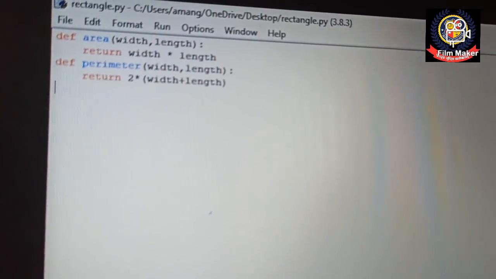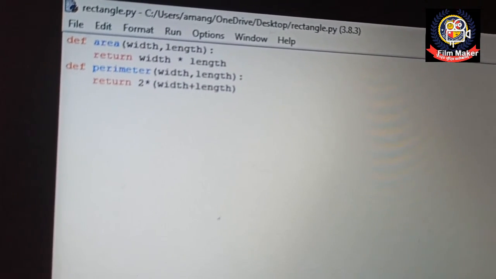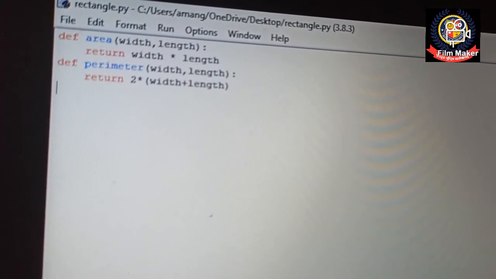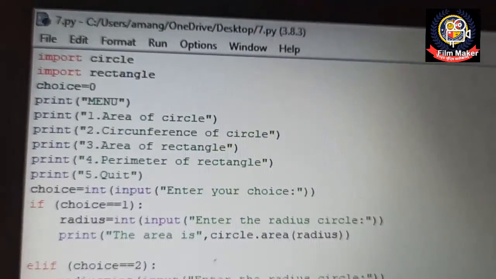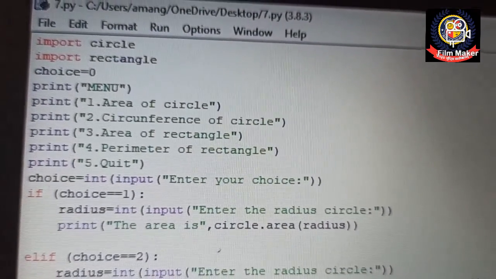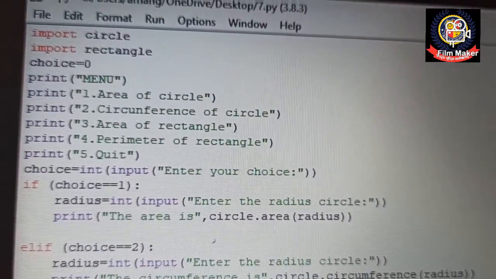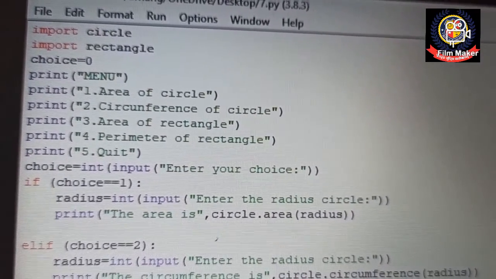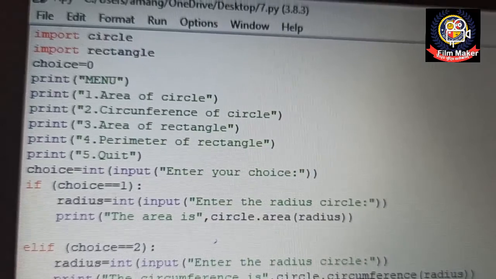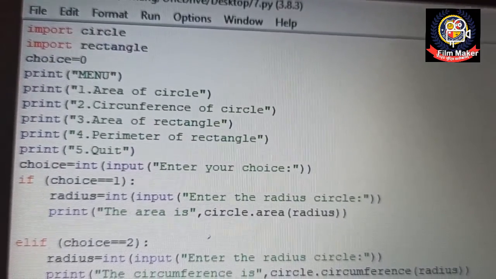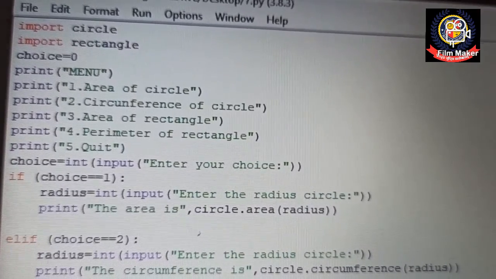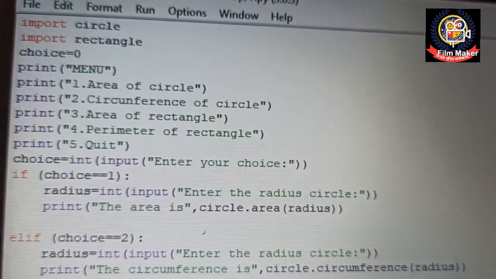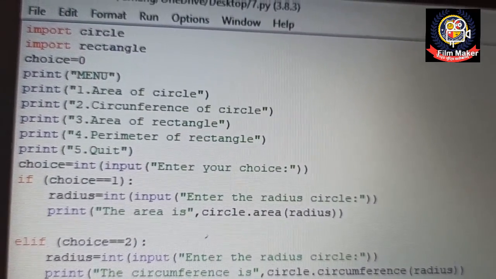Now what I'm going to do is import both these modules in my program, and whatever objects I have defined, I will be able to access. So this is my main program, and in it I have first imported the module, that is import circle, and second, import rectangle. Here I am using the import command for importing the modules, and we have to mention it on the top of our program, as I have written here.